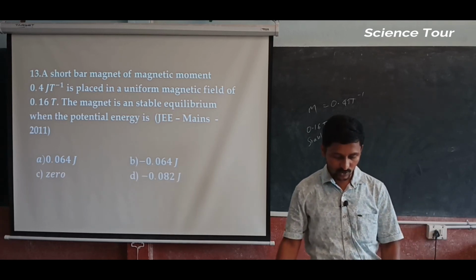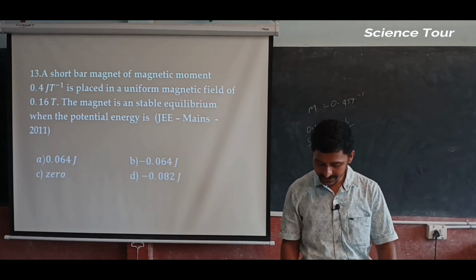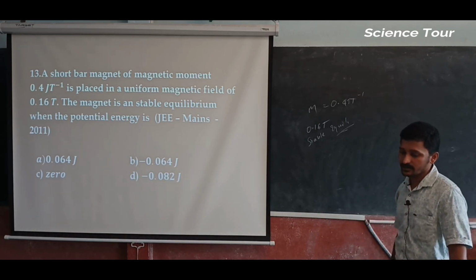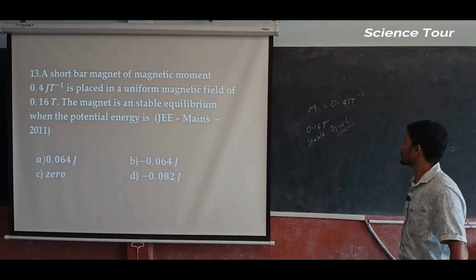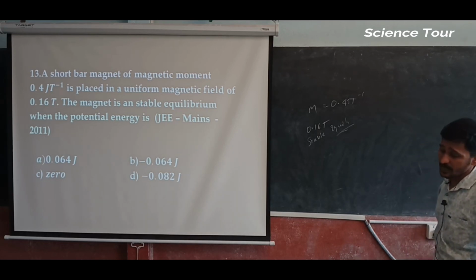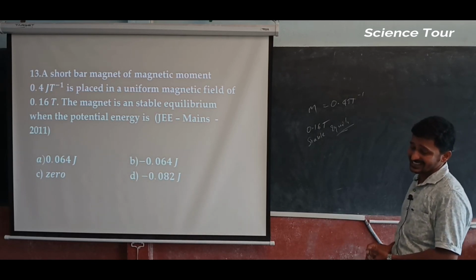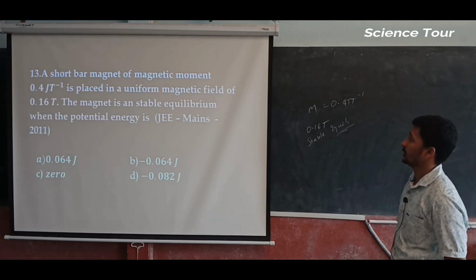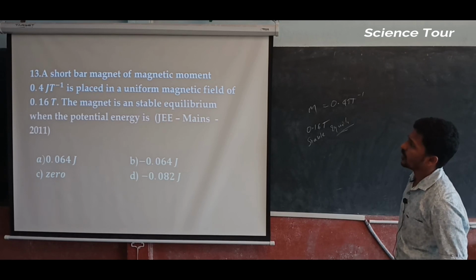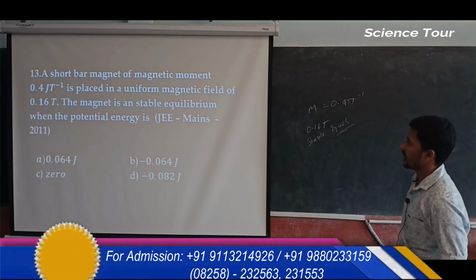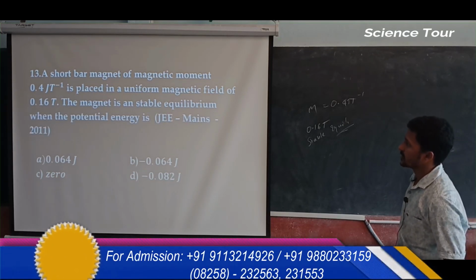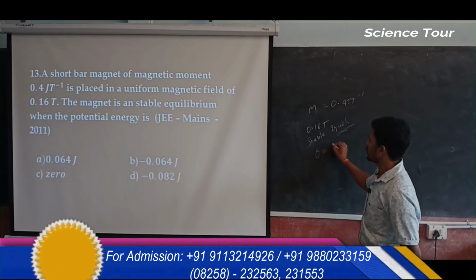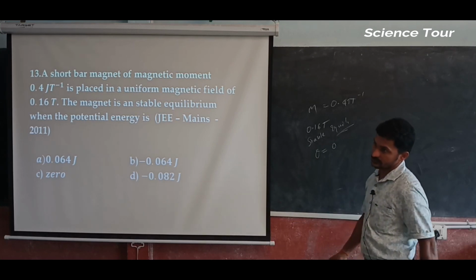Okay, what do we have to do? What does stable equilibrium mean? M is given as 0.4 joule per Tesla, and B is given. For stable equilibrium, theta is equal to 0.